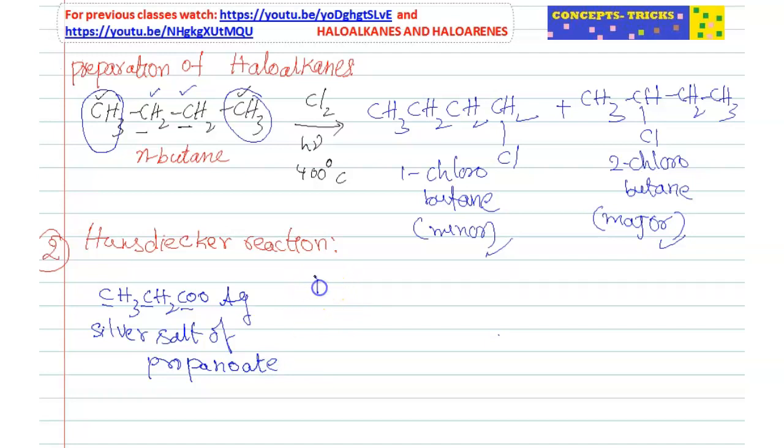If it is treated with Br2 in CCl4 solvent with heating, this is CCl4, students, carbon tetrachloride, it is a solvent only. So normally what will happen is Ag and one of the bromines combine to form AgBr.